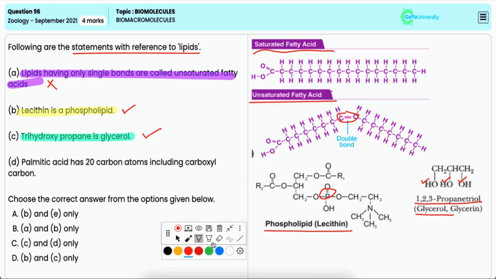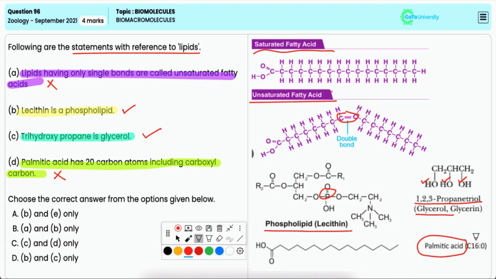Statement D: palmitic acid has 20 carbon atoms, including carboxyl carbon. Now, this statement is incorrect. It actually has 16 carbon atoms and not 20. Thus, the correct answer is option D, which includes the statements B and C, both of which are correct.